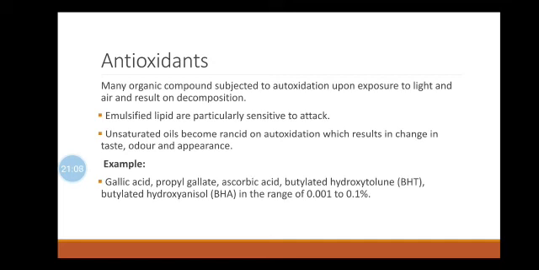It should be readily soluble or dispersible in the medium. It should be effective in a low concentration. It should be non-toxic. It should be non-irritant. It should be compatible with other ingredients to form an emulsion, and it should be colorless, odorless and tasteless.